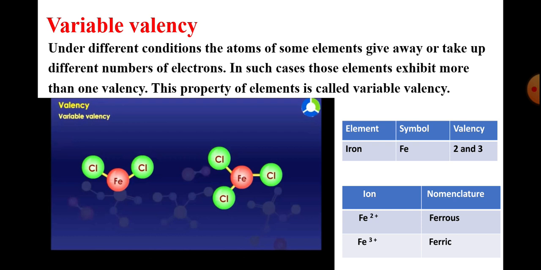Variable valency. Under different conditions, the atoms of some elements give away or take up different numbers of electrons. In such cases, those elements exhibit more than one valency. This property of an element is called variable valency. Here we can take the example of the element iron, having symbol Fe, and valency 2 and 3. Here we can see in the picture Fe and Cl, the bonding between Fe and Cl. Then iron Fe2 plus, Fe3 plus and the nomenclature, that is ferrous and ferric.